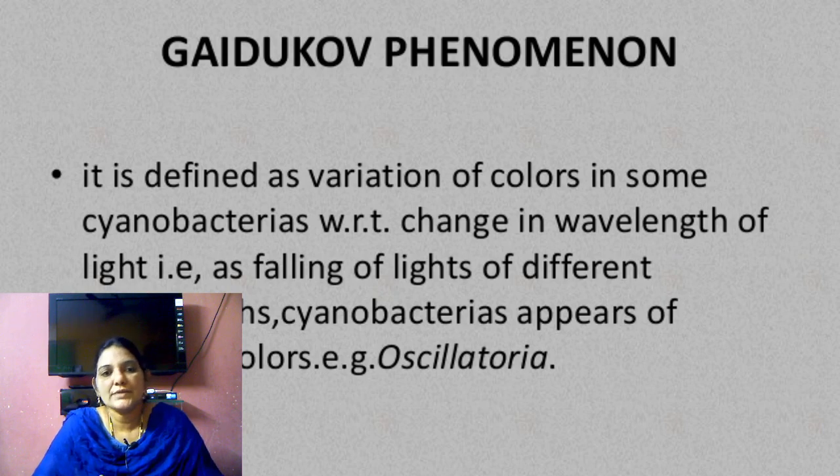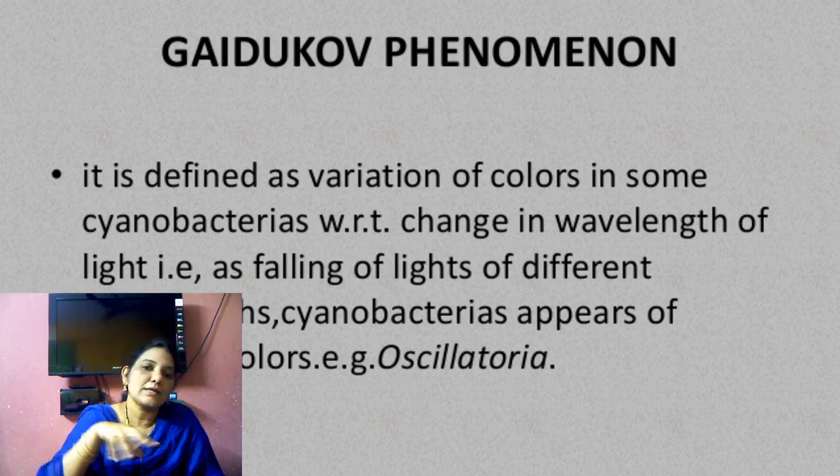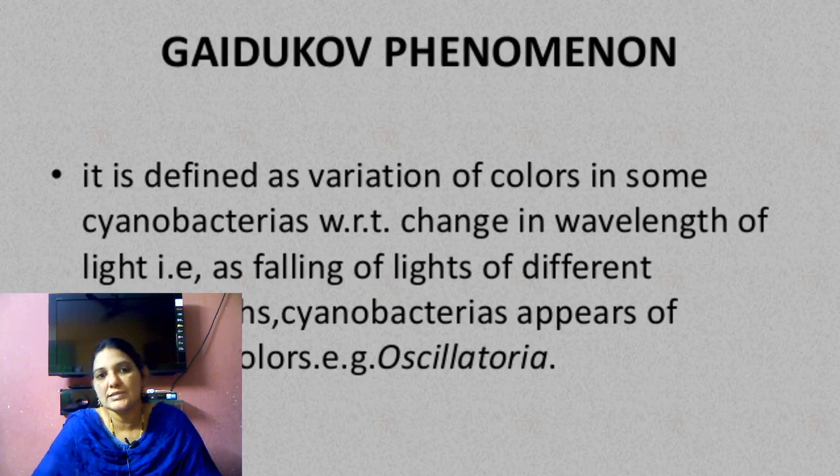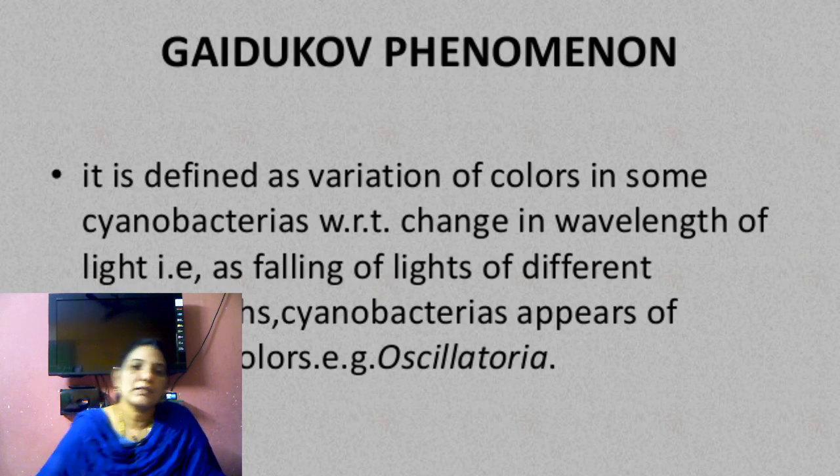In red light, Oscillatoria grows green, in yellow light it shows a different color, and in another light it shows blue. So the color of Oscillatoria changes with the wavelength of light.